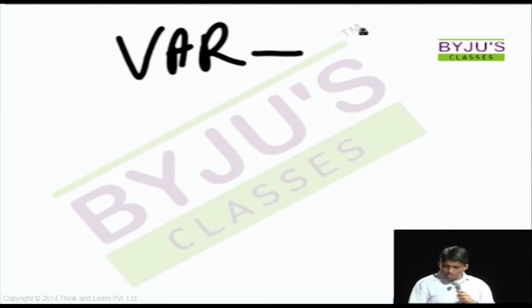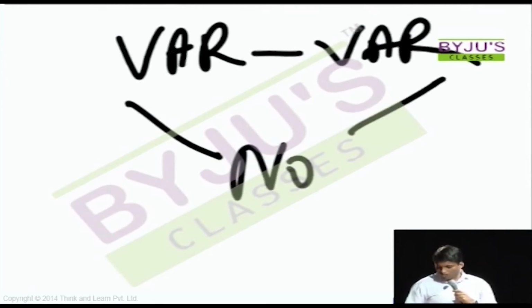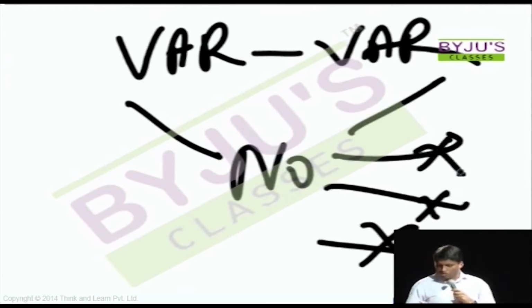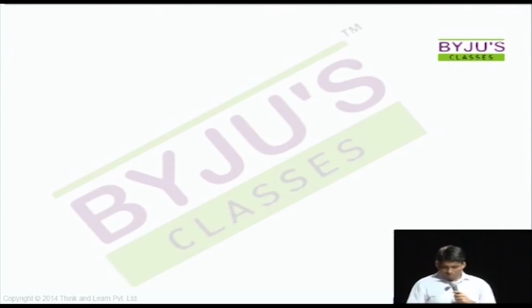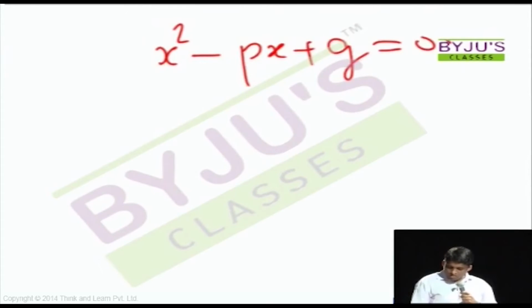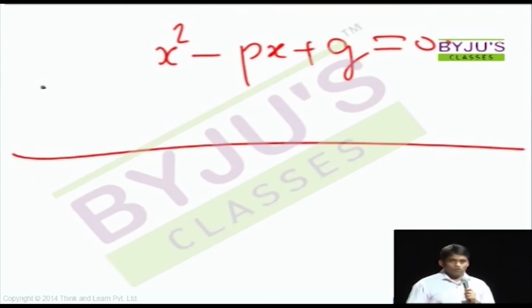Now, variables to variables, this is the approach. Convert this into a number, options also into a number, eliminate wherever it's not matching. Maybe I can show you one question here also. So, x square minus px plus q equal to 0. There is some prerequisite. You should know what this is. It's a quadratic function, a quadratic equation if I put a 0 over there. x square minus px plus q equal to 0. As soon as you see this, now this is not your question. What I am telling is that the kind of change which already happened means anything after this can be solved. So without reading the next line, you can be sure of marking the answer.